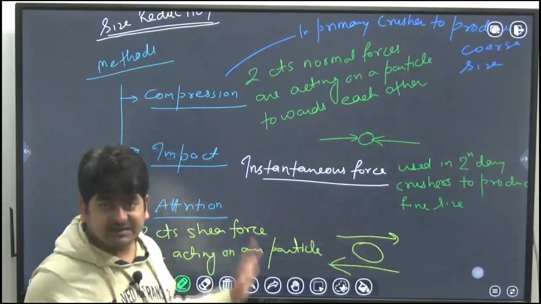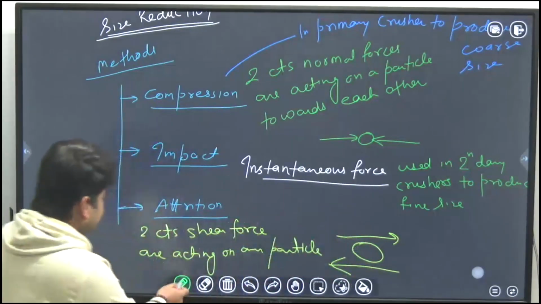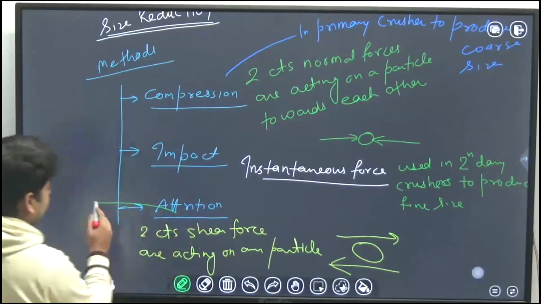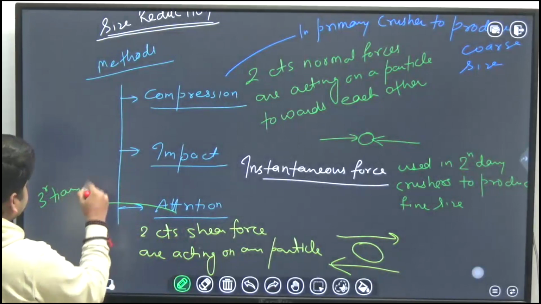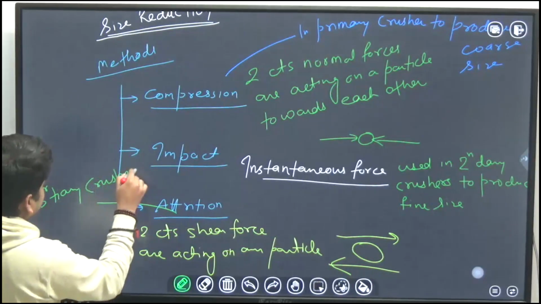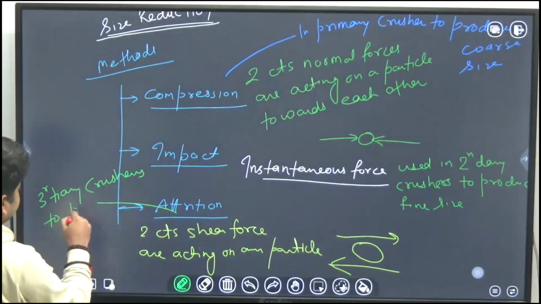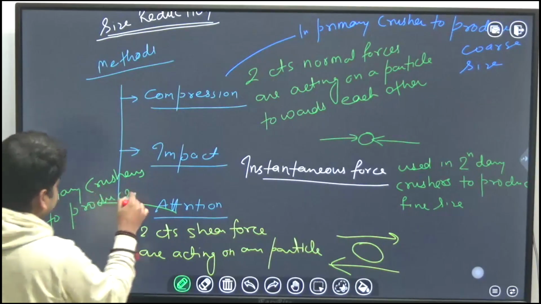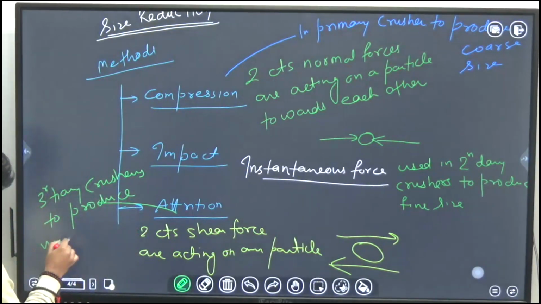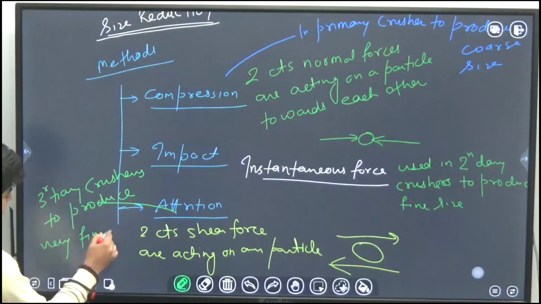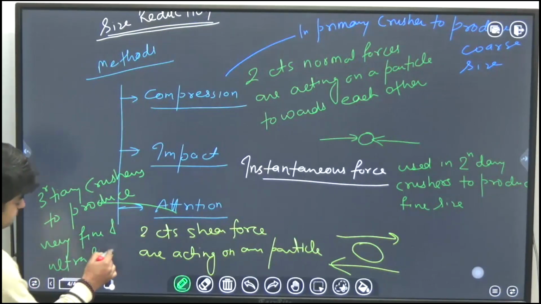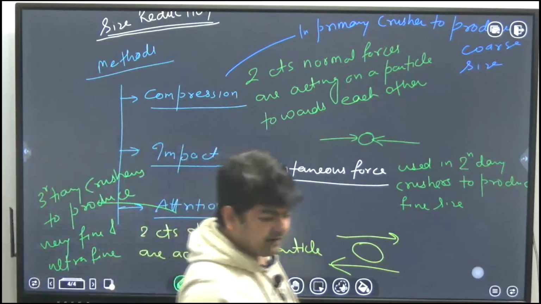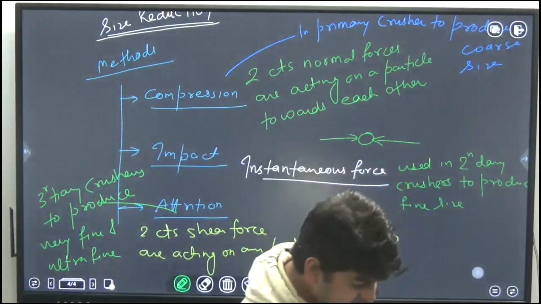So that is the size reduction. And attrition is used in tertiary crushers to produce very fine and ultra fine size particles.